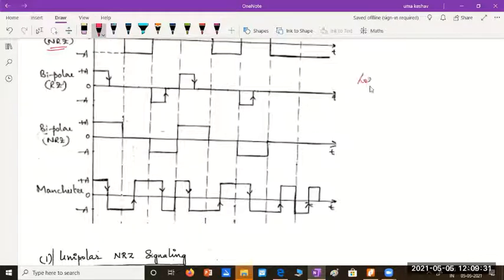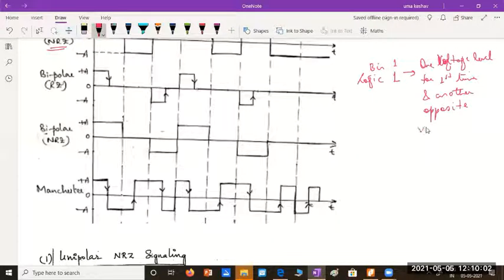Bipolar means binary 1 is represented with, say, one logic level or one voltage level the first time, and another opposite voltage level the second time, and the third time again opposite.